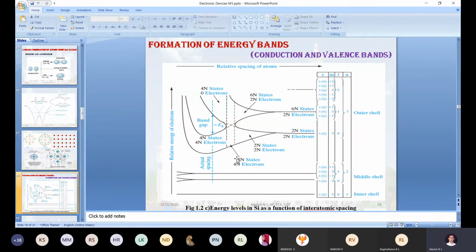Out of 8n states, how many electrons are filled? 4n electrons are filled.